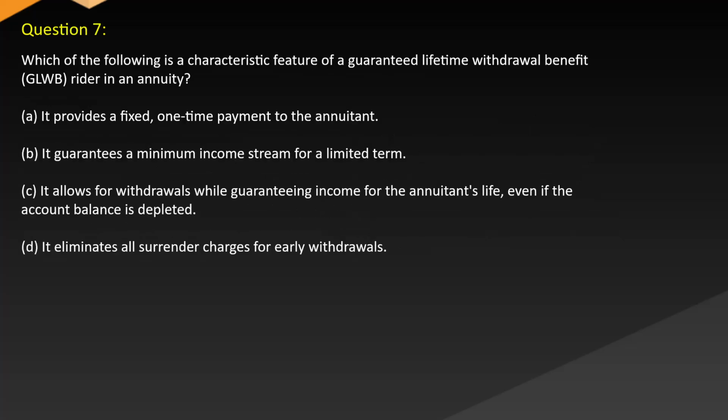Question 7. Which of the following is a characteristic feature of a guaranteed lifetime withdrawal benefit rider in an annuity? A. It provides a fixed one-time payment to the annuitant. B. It guarantees a minimum income stream for a limited term. C. It allows for withdrawals while guaranteeing income for the annuitant's life, even if the account balance is depleted. D. It eliminates all surrender charges for early withdrawals.